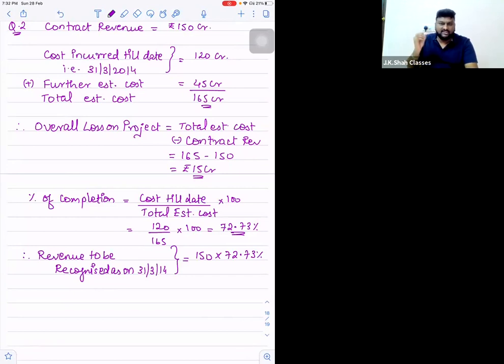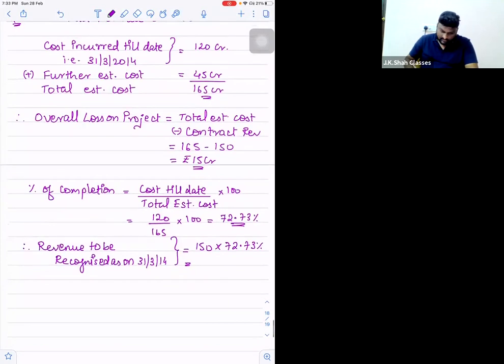Because if there is a cumulation, then I have to subtract the amount already recognized. But since this is the first year, no amount is recognized. So 150 into 72.73% comes to 109.095. Take it as 109.10, right?